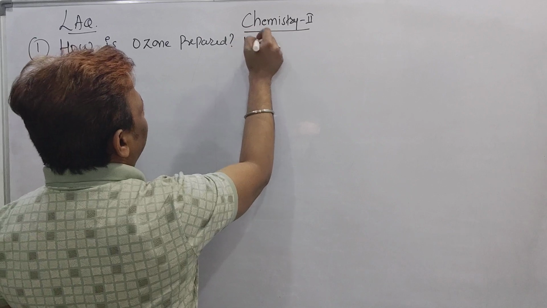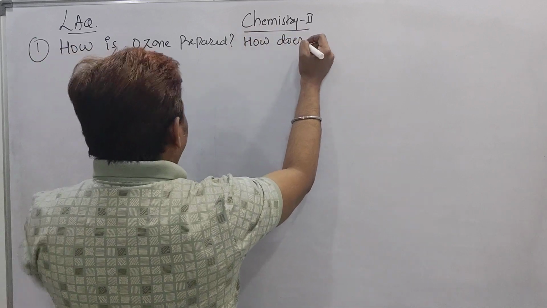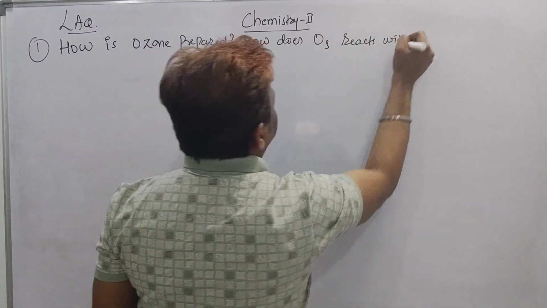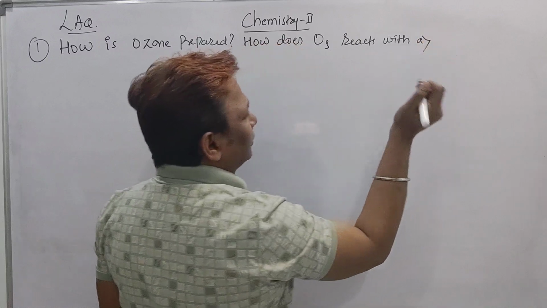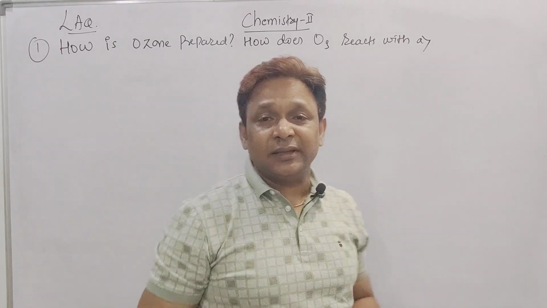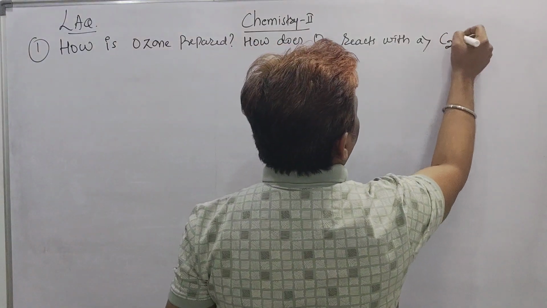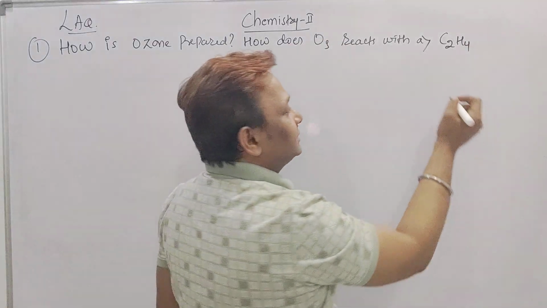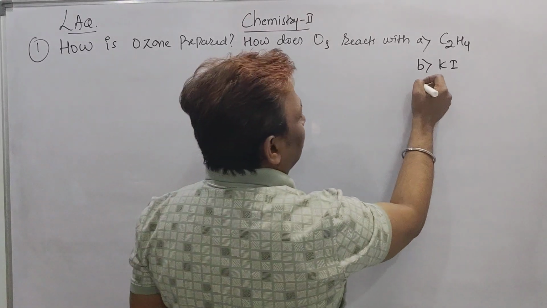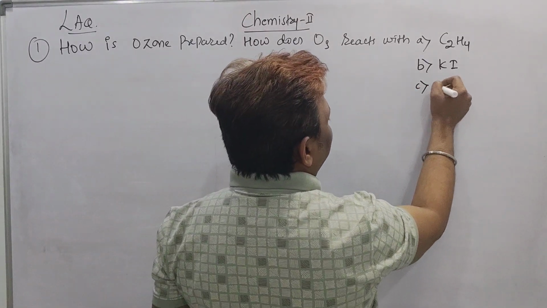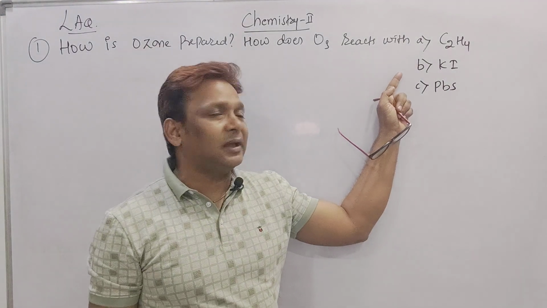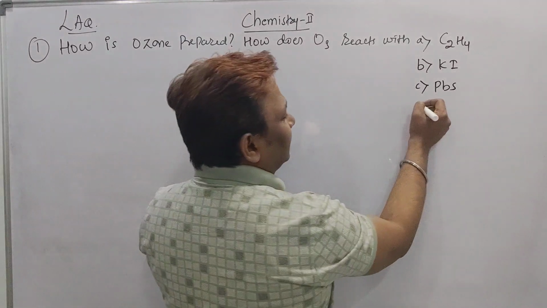And then it asks how does ozone react with, let us say, number 1, the first compound given in our Telugu Academy textbook, that is ethylene, C2H4. Second one, KI: how does the ozone react with KI? Third one, how does ozone react with black lead sulfide, PbS? Reaction of ozone with ethylene, with KI, with PbS,